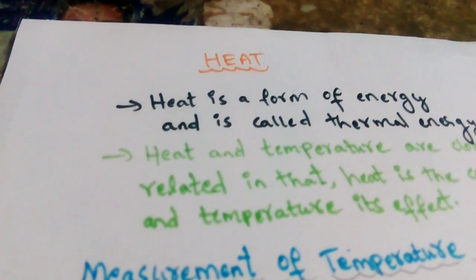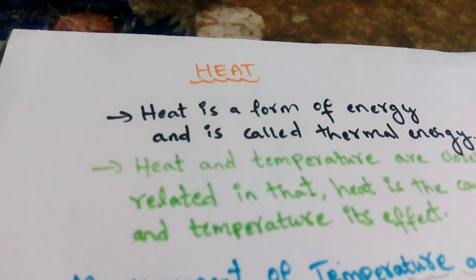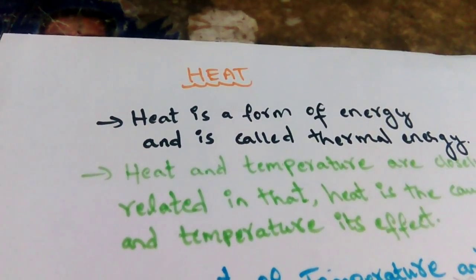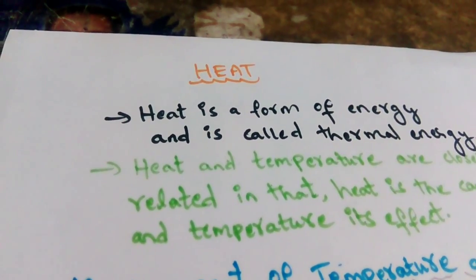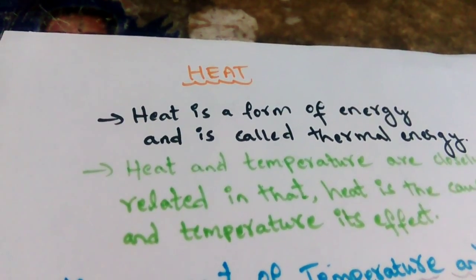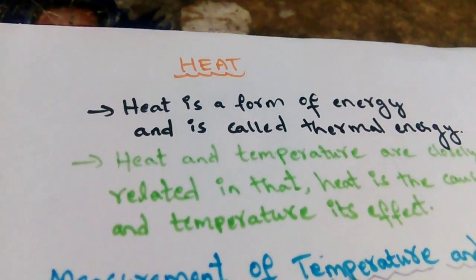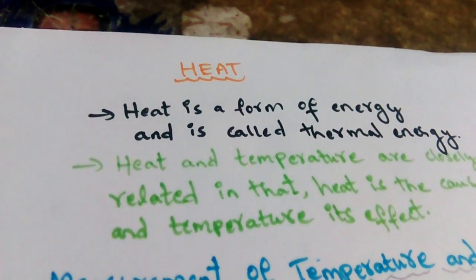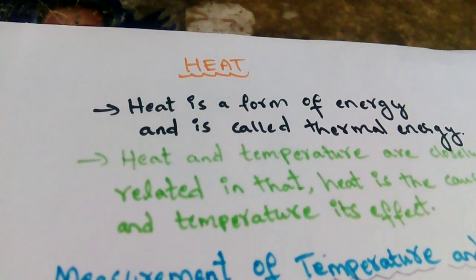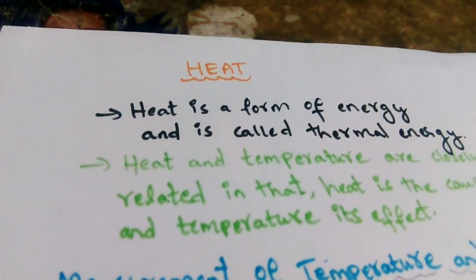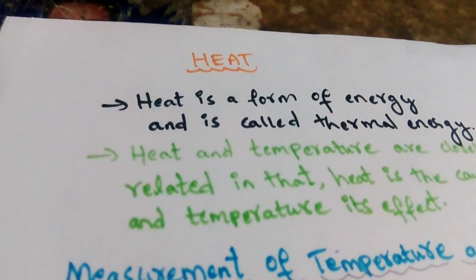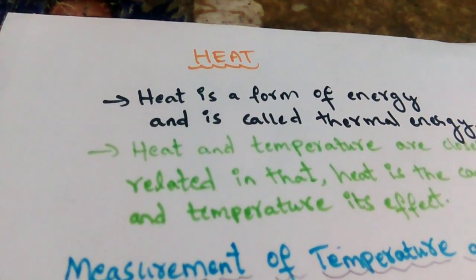Suppose you got a fever. You go to a hospital. A doctor checks your temperature and says that you have some degrees centigrade. That means your body is heated, and that is measured with an instrument. We'll talk about that instrument. Here the concept is that heat is the cause, temperature is the effect. By heating something, the temperature of that body increases. Take another example, boiling of water. If you heat that water, obviously the temperature of water increases.